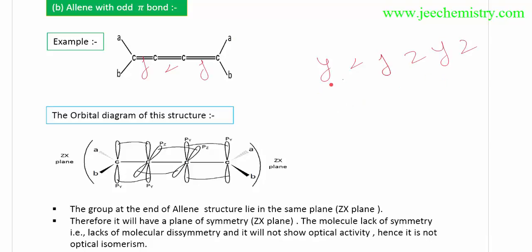If we count 1, 2, 3, 4, 5, 6, six pi bonds will be there, meaning an even number of pi bonds. Six means even pi bonds, which means they are optically active.